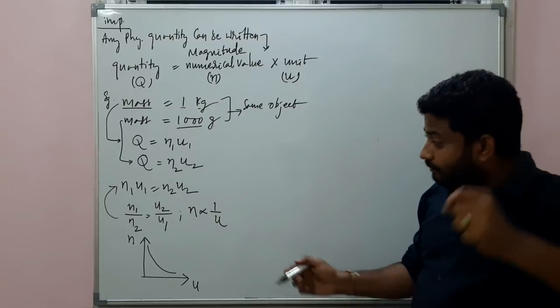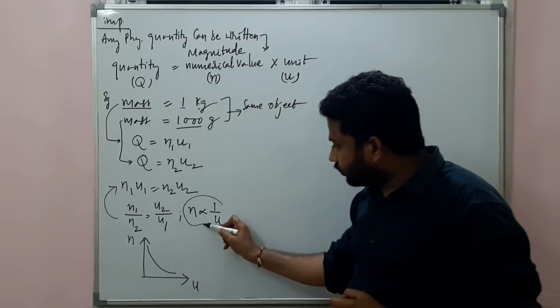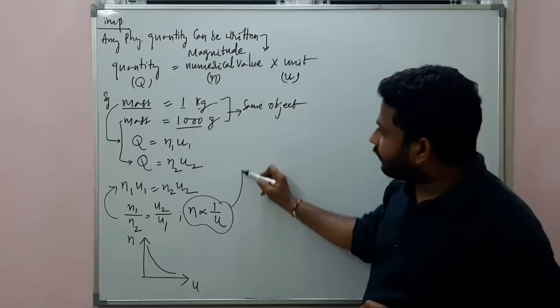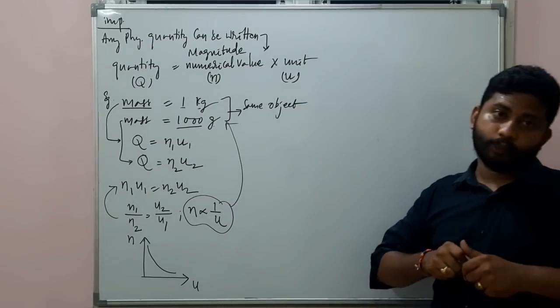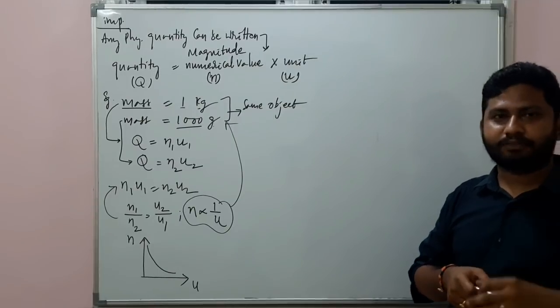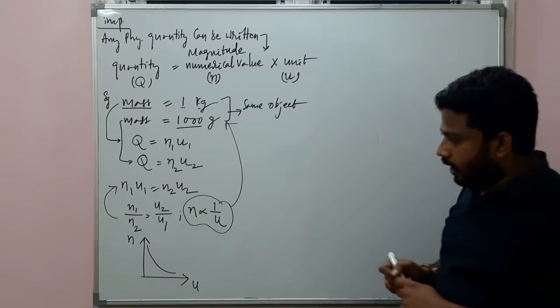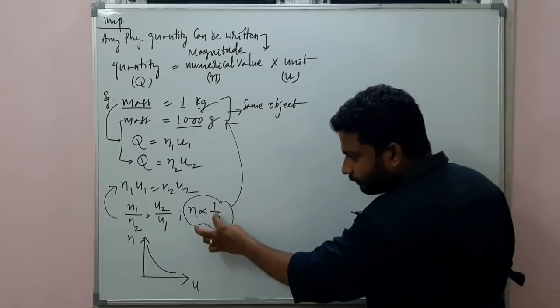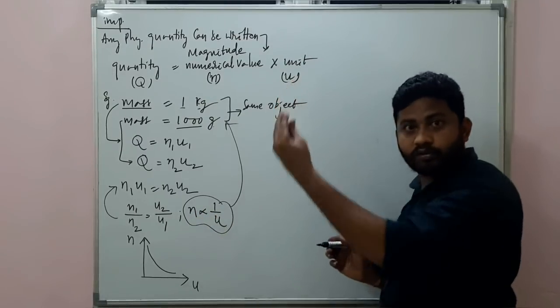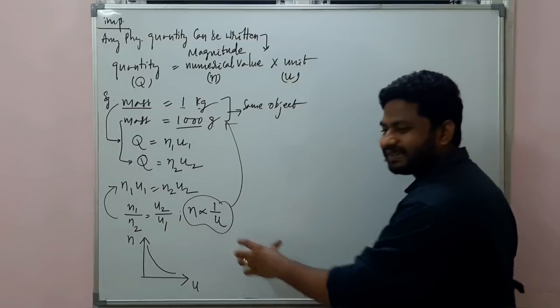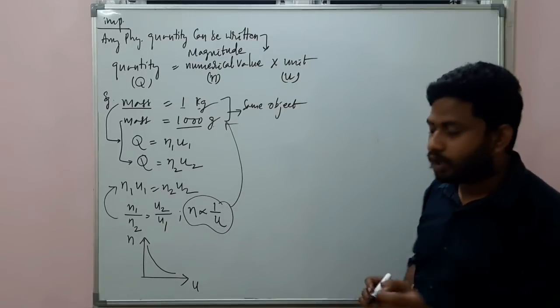From this final expression, the concept will directly go to the given example. How? Very interesting part I am telling you. Numerical value is inversely proportional to unit. That means numerical value will be more when the unit will be less. Numerical means magnitude.